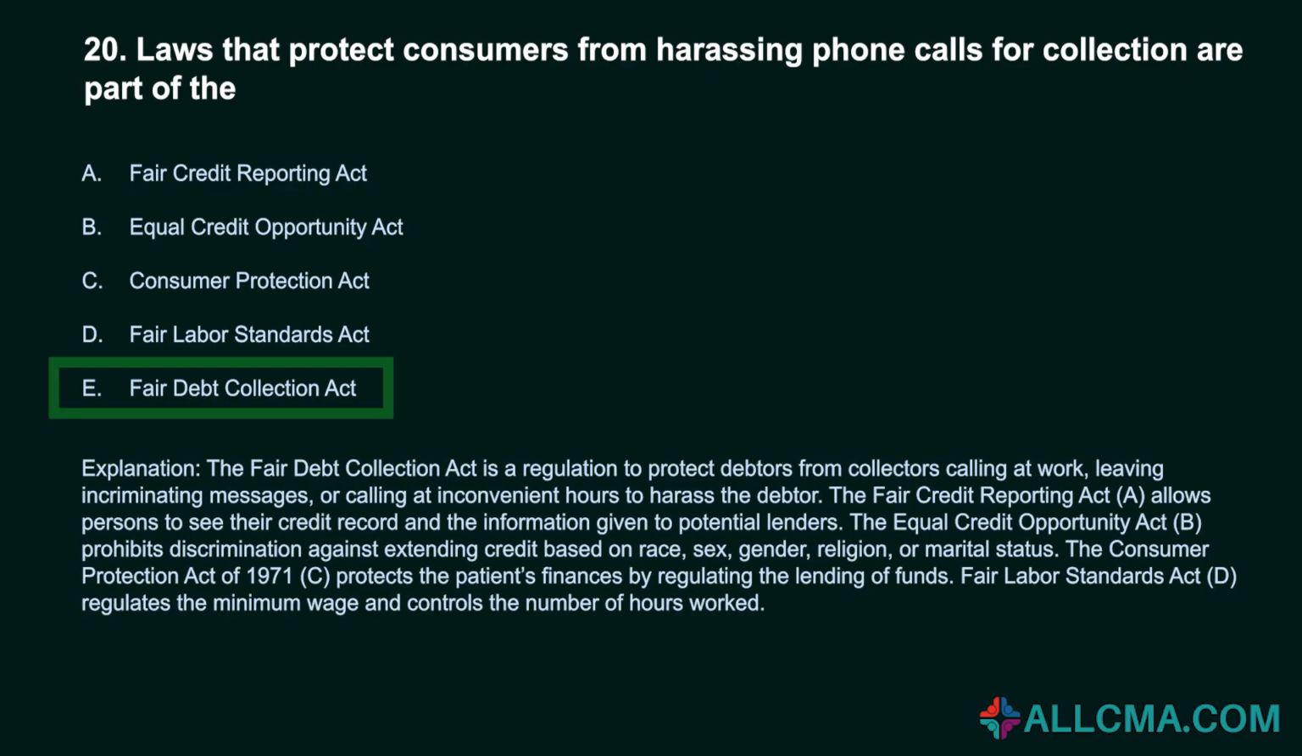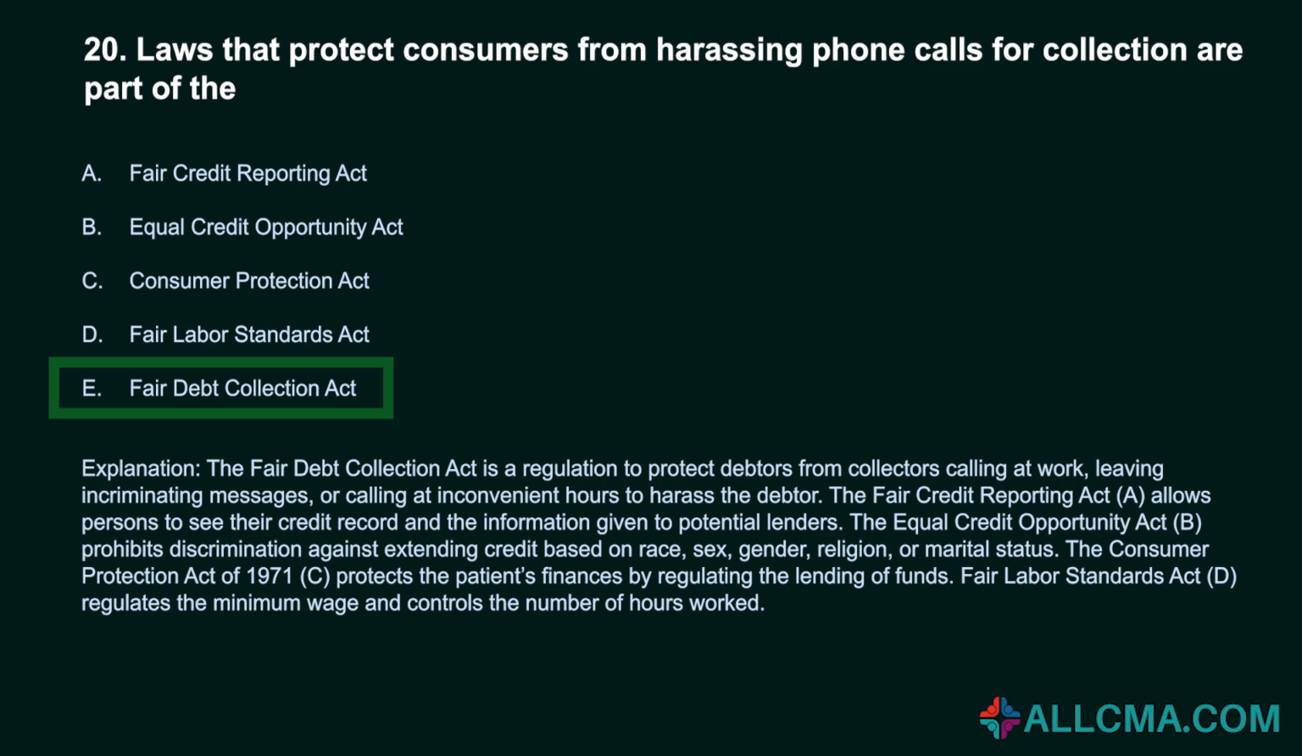The Fair Debt Collection Act is a regulation to protect debtors from collectors calling at work, leaving incriminating messages, or calling at inconvenient hours to harass the debtor. The Fair Credit Reporting Act, A, allows persons to see their credit record and the information given to potential lenders. The Equal Credit Opportunity Act, B, prohibits discrimination against extending credit based on race, sex, gender, religion, or marital status.